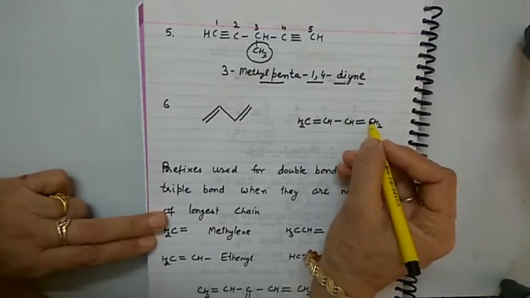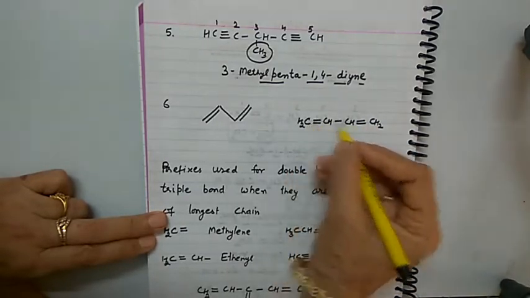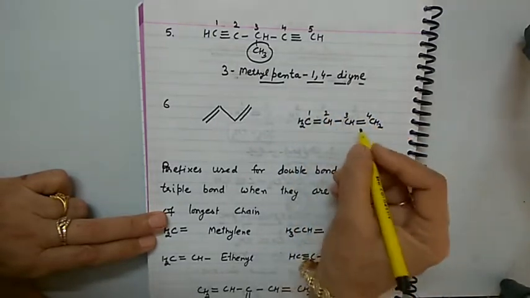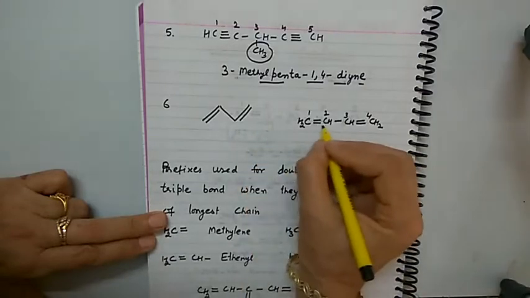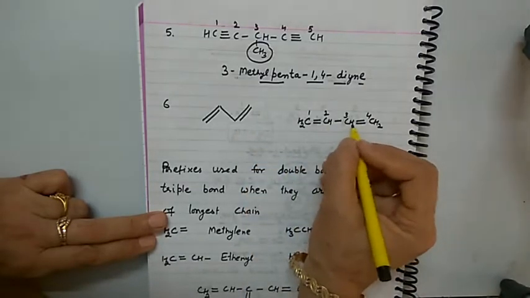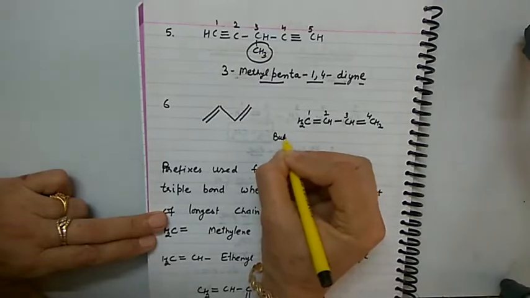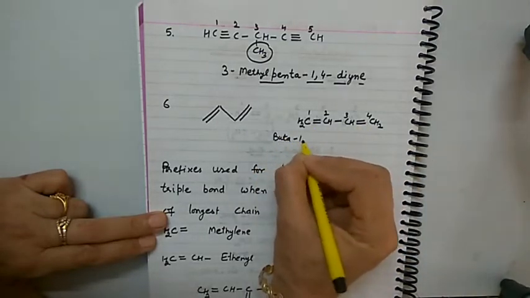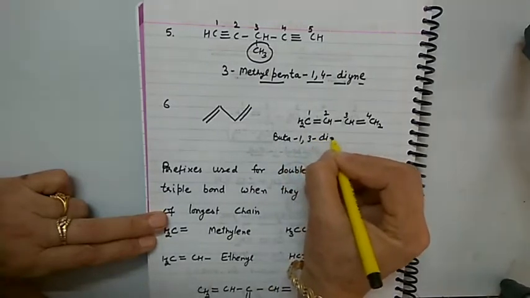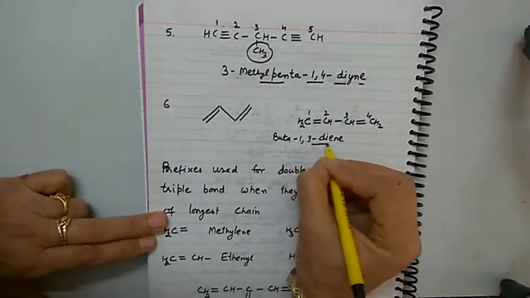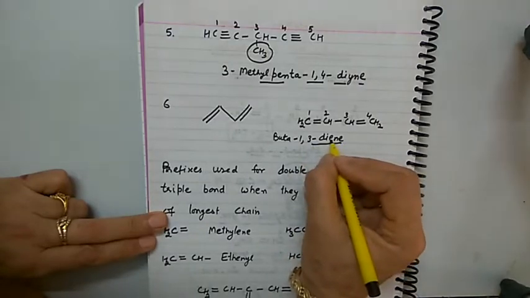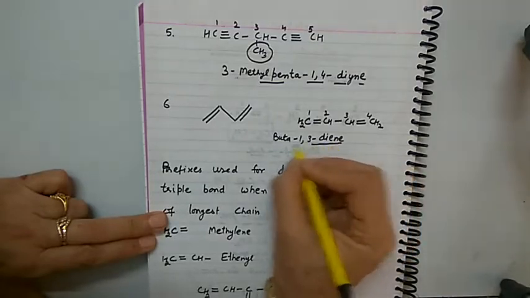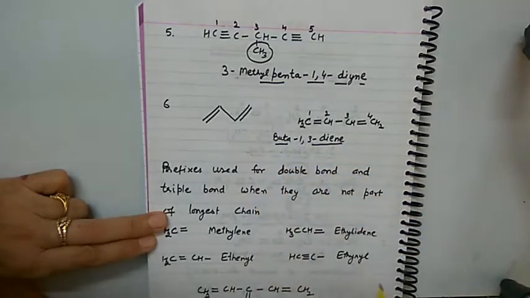Here the double bonds are at position 1 and 3. From this side also 1 and 3. We can number from either side, 1, 2, 3 and 4. So what will be the name? As there is no substituent, no prefix, the name starts with buta. As the di word has to be used, buta 1, 3, diene, because there are double bonds. So when a double bond ends the name, it is written as ene, but when it comes in between, it is written as only en. So buta-1,3-diene.